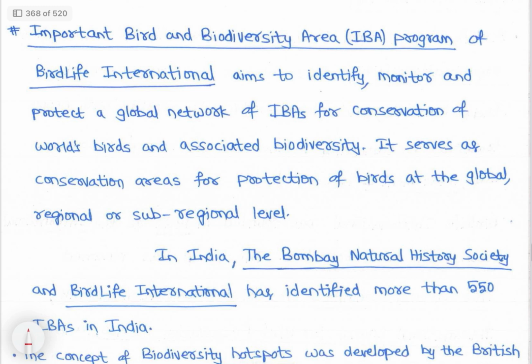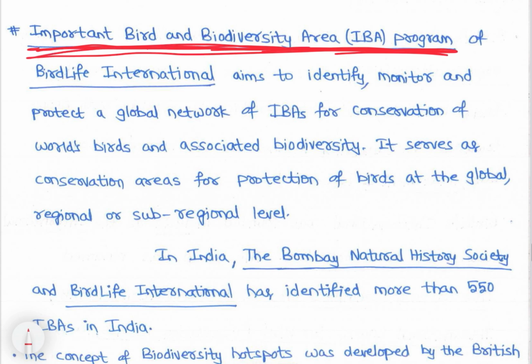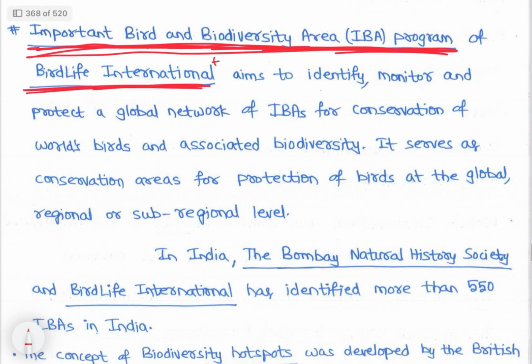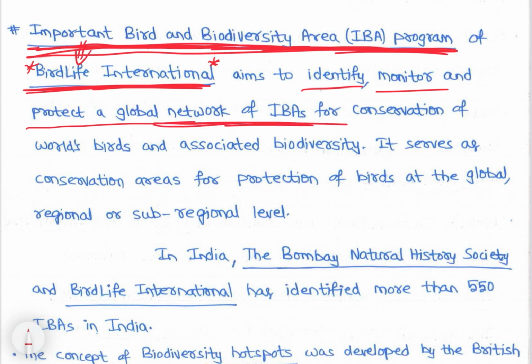Then next is the Important Bird and Biodiversity Area, IBA program, of BirdLife International. They can ask this: whose program is it? BirdLife International aims to identify, monitor and protect a global network of IBAs for conservation of the world's birds and associated biodiversity.